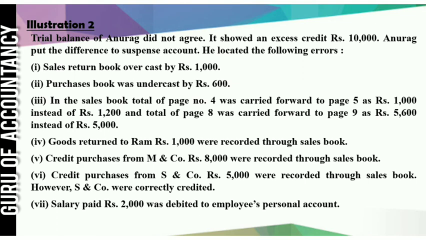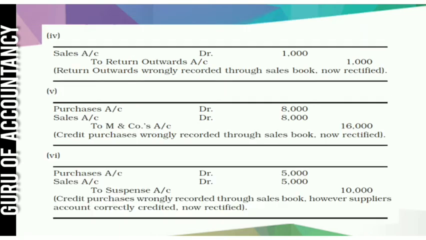So rectification entry should be sales account debit to purchase return, rupees 1000. Because sales is wrongly credited, so we will debit sales account with 1000, and purchase return was not recorded, so we will credit purchase return.